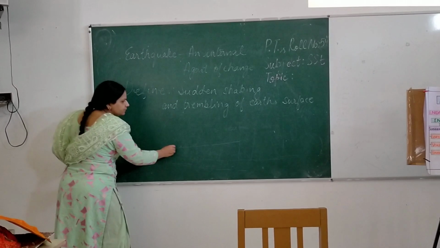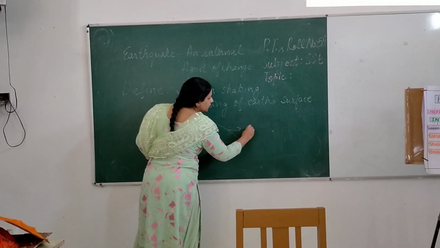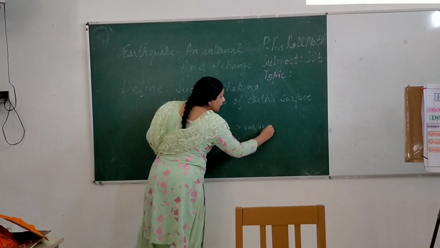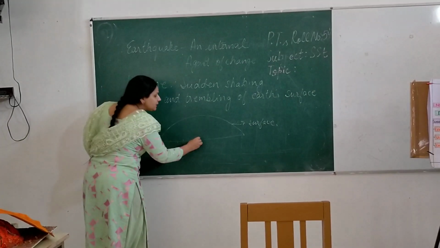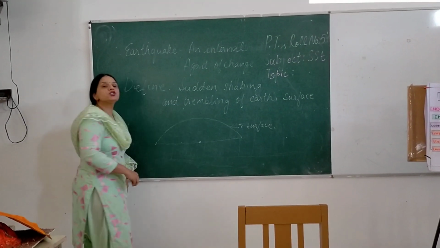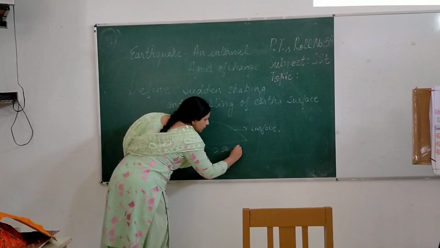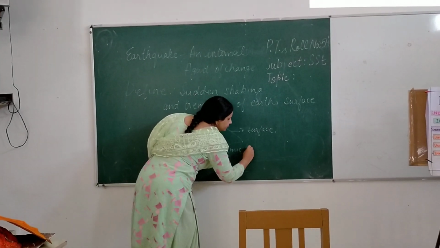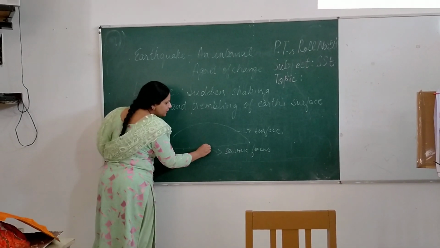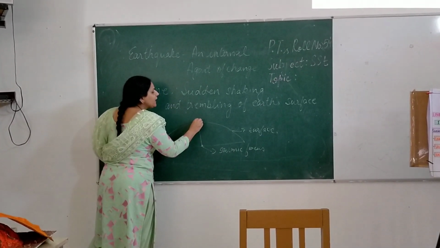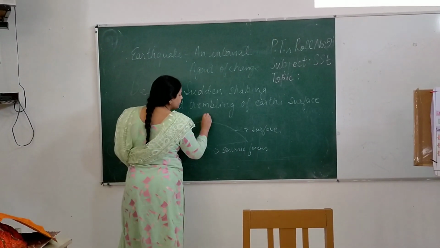Let us suppose that this is the surface of the Earth. The point from where the earthquake waves originate beneath the surface of the Earth is called the seismic focus. And if I draw a perpendicular from this point towards the surface of the Earth, I get a new point, and this point is called the epicenter.